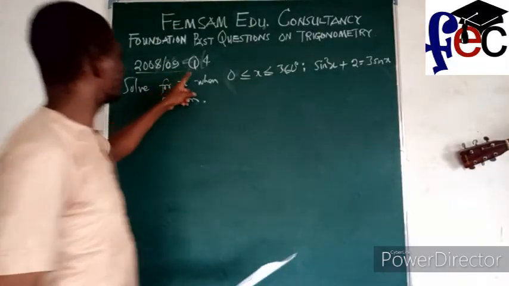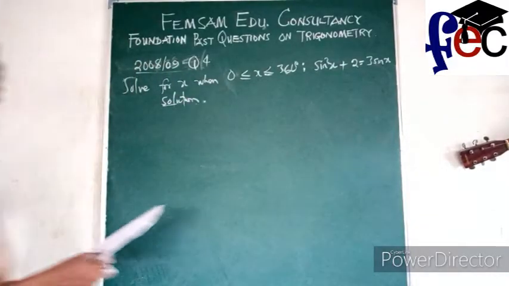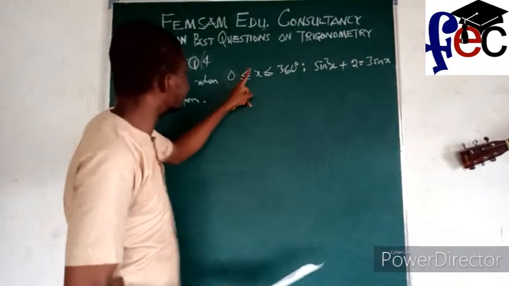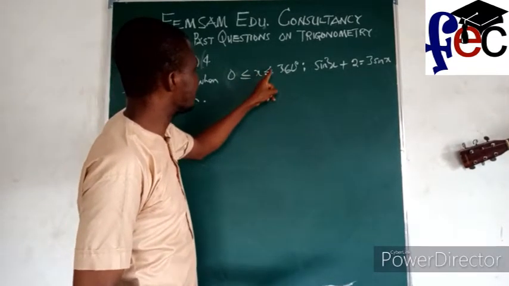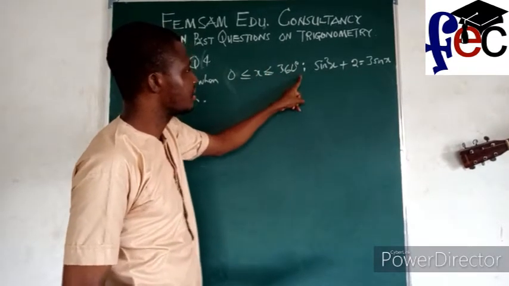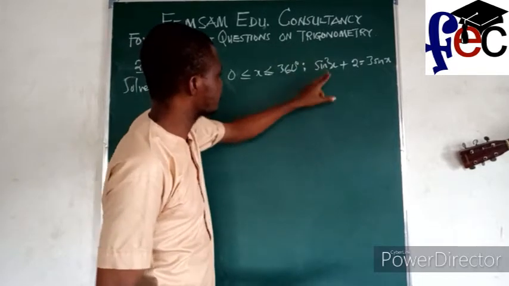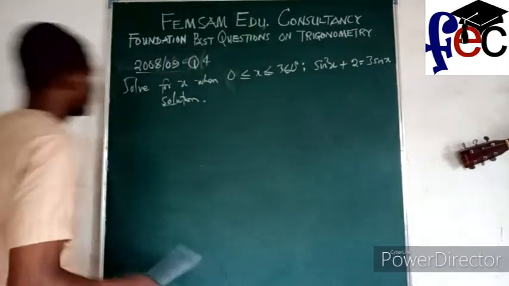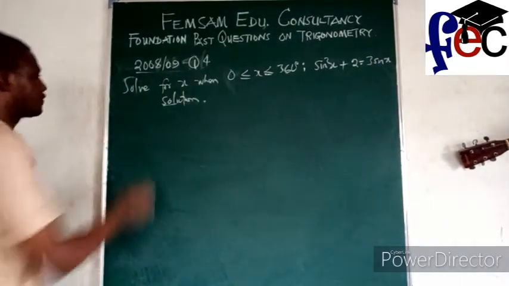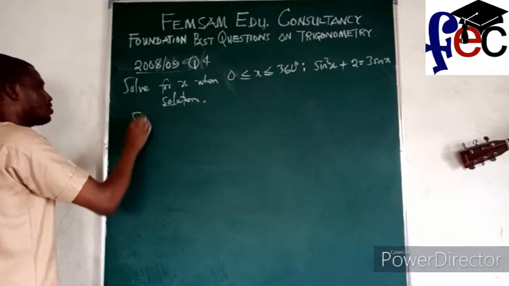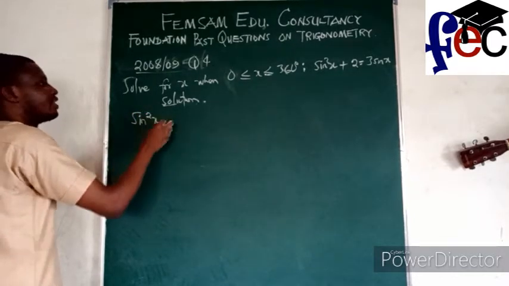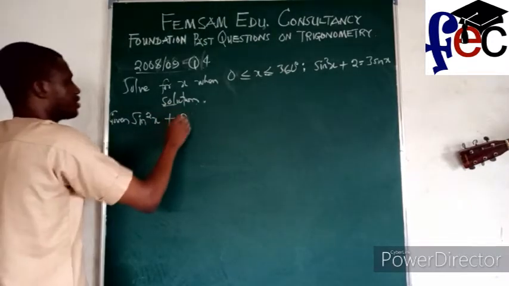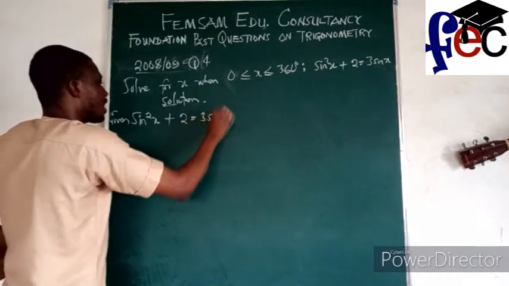So we have another question, 2008-9. That's question 4. It says: solve for x when 0 is less than or equal to x less than or equal to 360 degrees, of sine square x plus 2 equal to 3 sine x. So what do we do? Don't let this bother you. Write the question out first. Don't forget that we have been given this equal to 3 sine x.